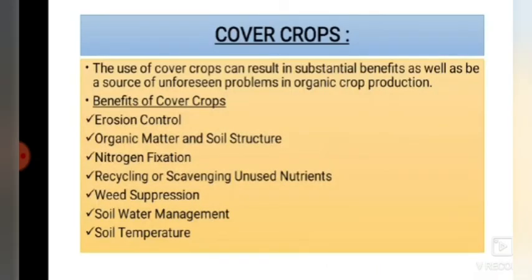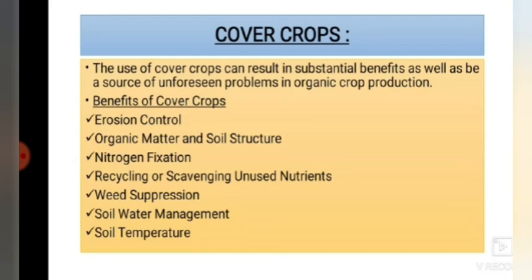Next, moving to cover crops. A cover crop is a crop of a specific plant that is grown primarily for the benefit of the soil rather than the crop yield. Cover crops are commonly used to suppress weeds, manage soil erosion, help build and improve soil fertility and quality, control disease and pests, and promote biodiversity. The use of cover crops can result in substantial benefits as well as be a source of unforeseen problems in organic crop production. Cover crops are typically grasses or legumes but may be comprised of other green plants.